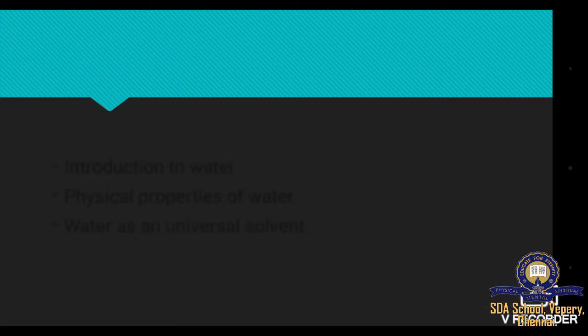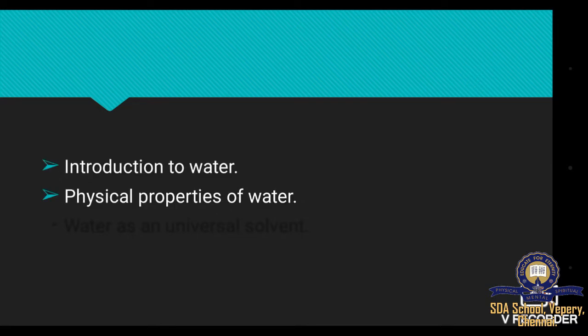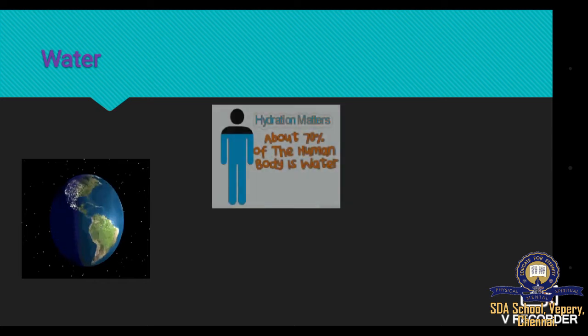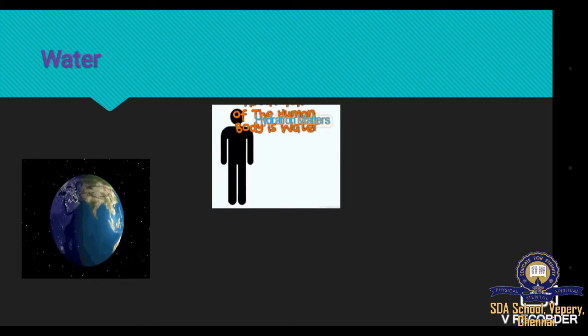In today's class, we are going to see introduction to water, physical properties of water, and water as a universal solvent. Can we live without water? We can live without food for a few days, but we cannot live without water. So, water is very important for us. More than 70% of earth is made up of water. Our human body is made up of 70% water.